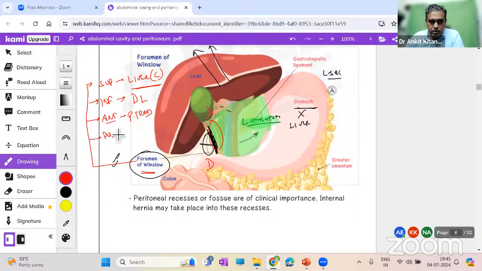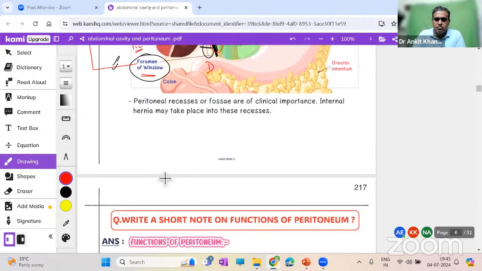And the posterior boundary, which you are not able to see over here, is the inferior vena cava, and the vertebral level is around T12. Remember these boundaries of the epiploic foramen of Winslow. These are very important. This topic is quite important, right? Okay, now let's move forward.